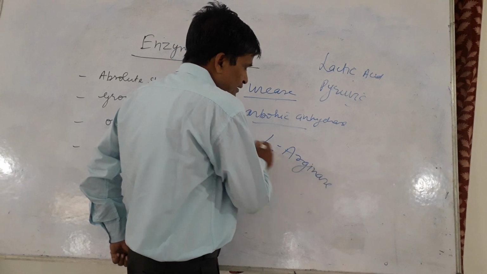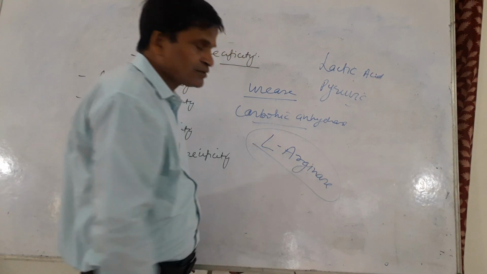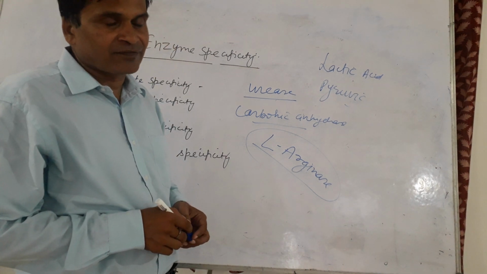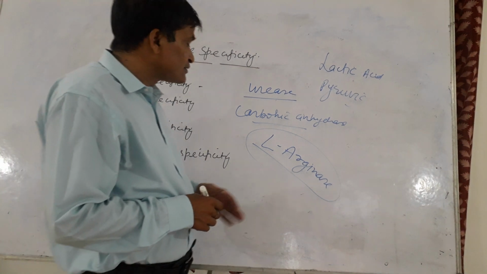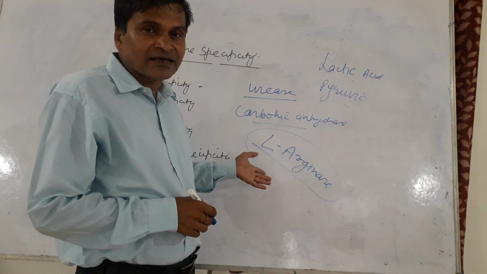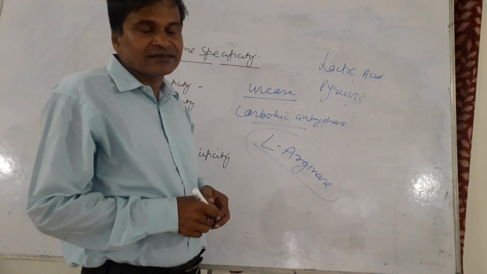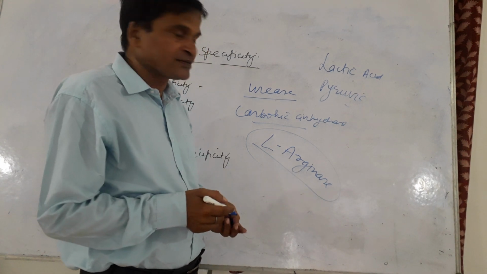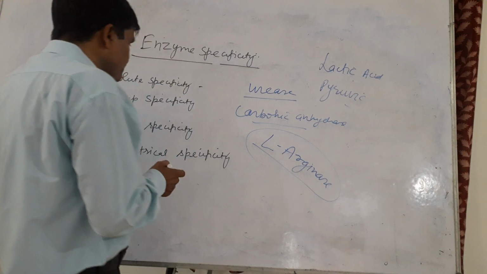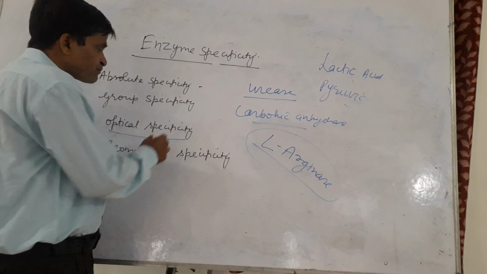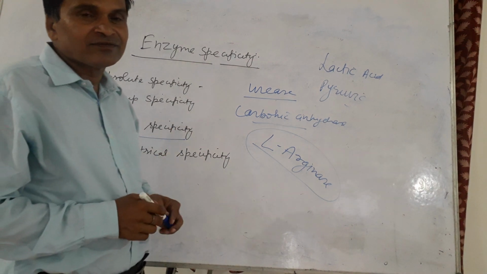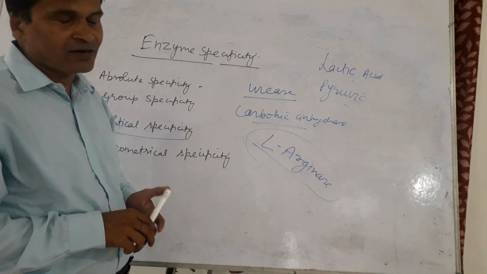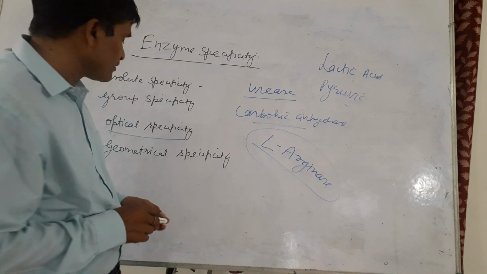L-arginase can act only on arginine existing in L form, whereas D-amino acid oxidases act only on the D form of the amino acid. So this is called optical specificity, meaning the enzymes are specific to either the D form or the L form of the compound.